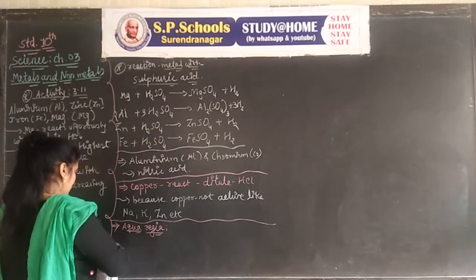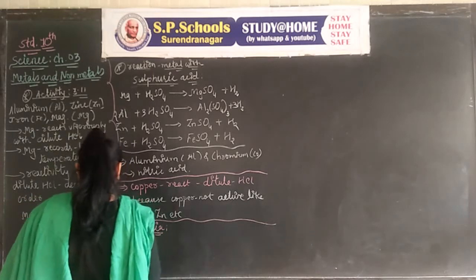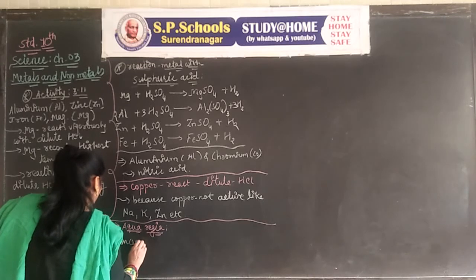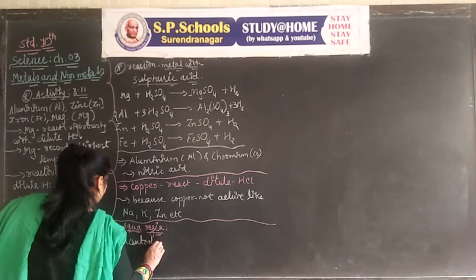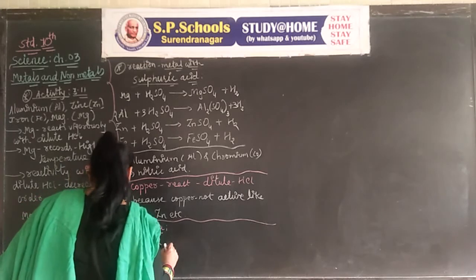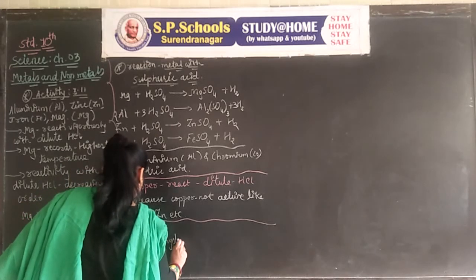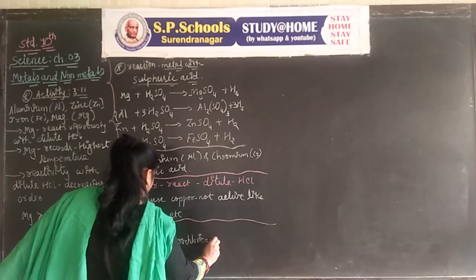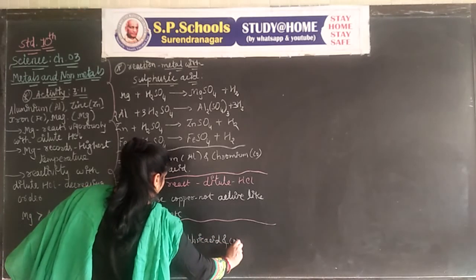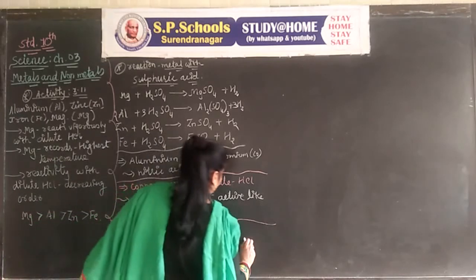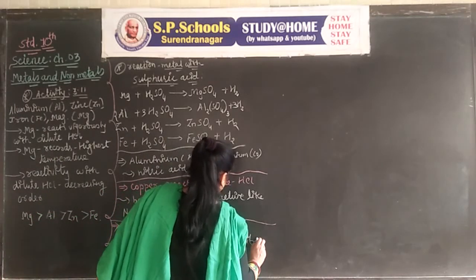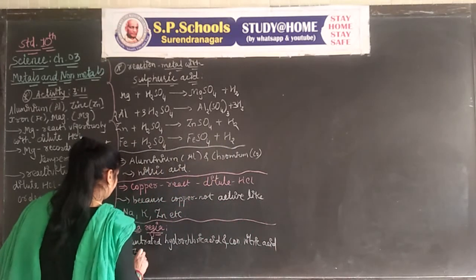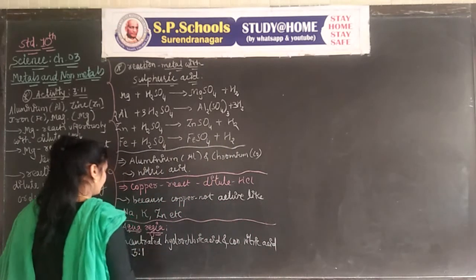See, aqua regia is a mixture of concentrated hydrochloric acid and concentrated nitric acid in the ratio of 3:1.